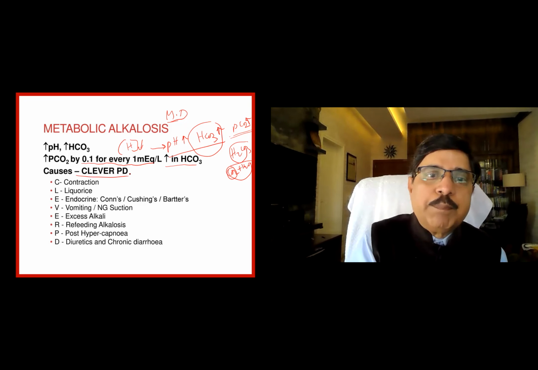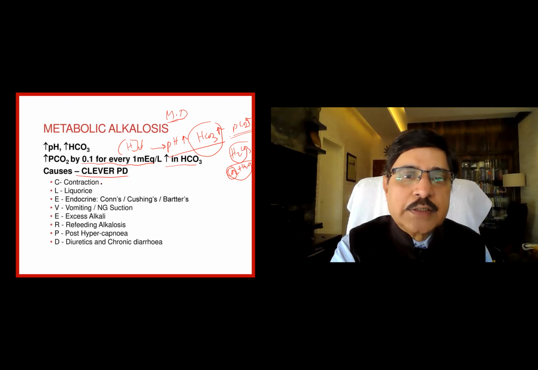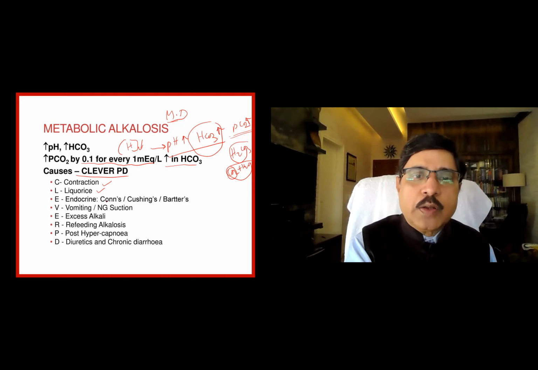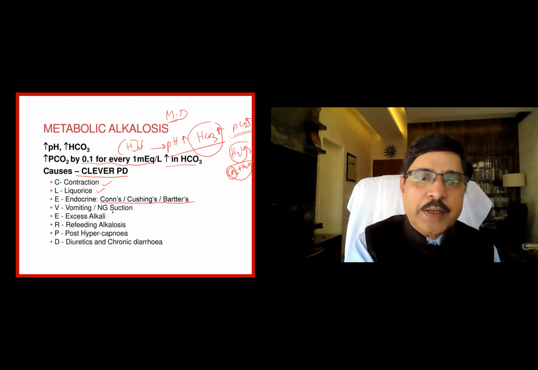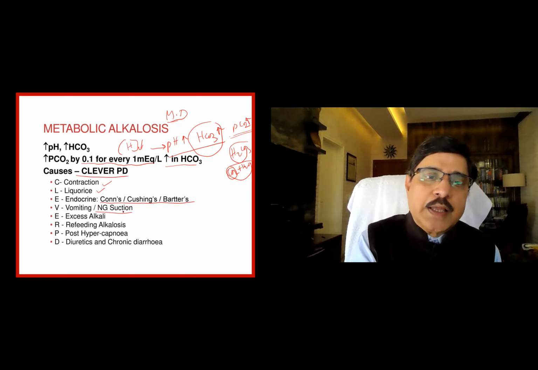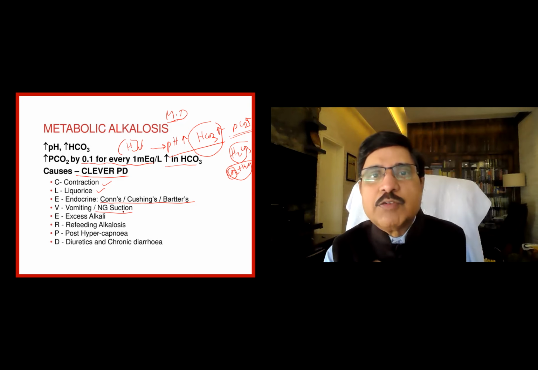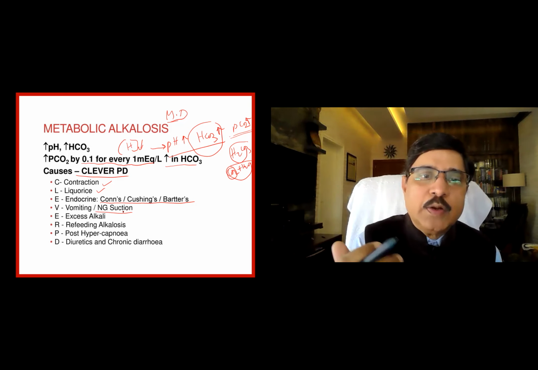What is the mnemonic? Mnemonic is CLEVER PD. CLEVER is contraction of the extracellular volume, Licorice ingestion, endocrine causes particularly Conn's, Cushing's and Bartter's, vomiting and nasogastric suction. That means the gastric acid is withdrawn. Because the gastric acid is withdrawn, there is alkalosis.